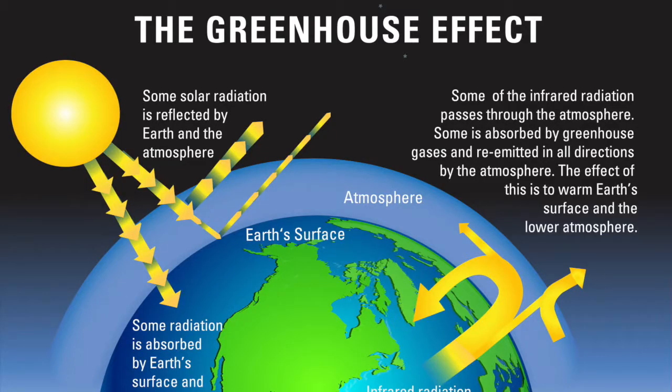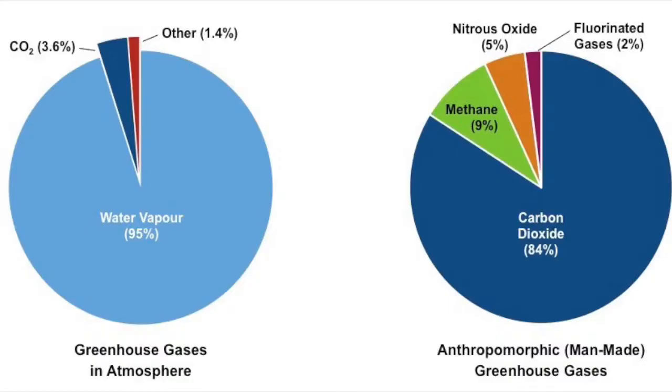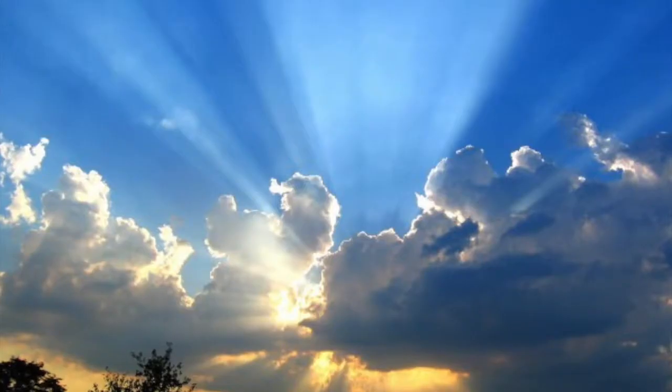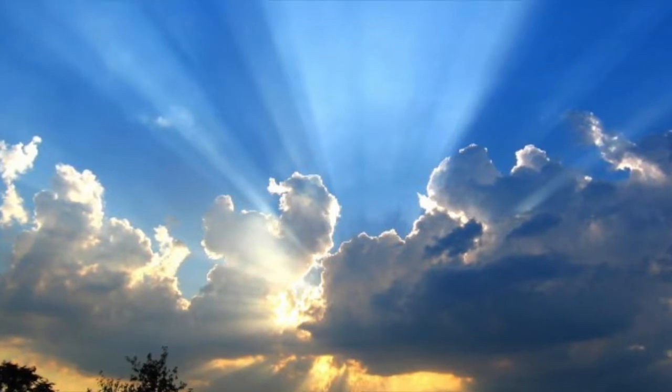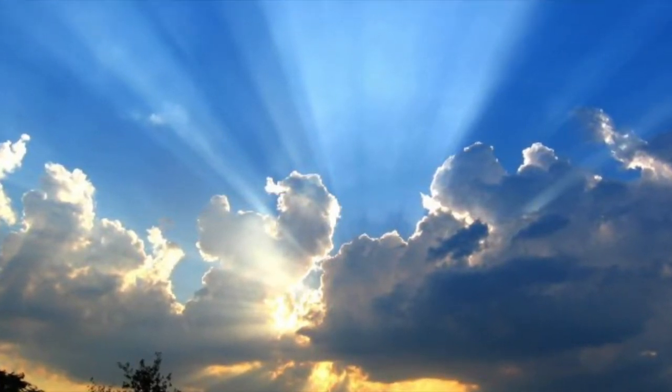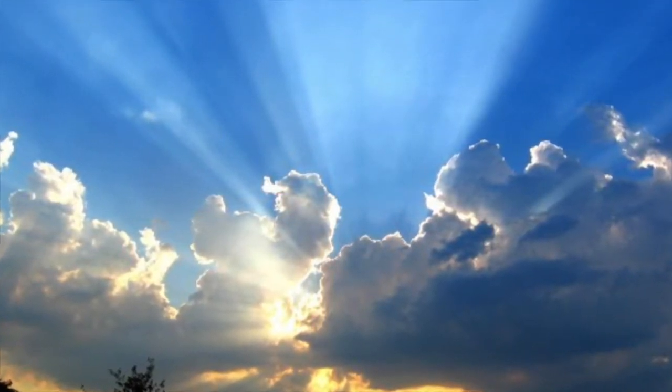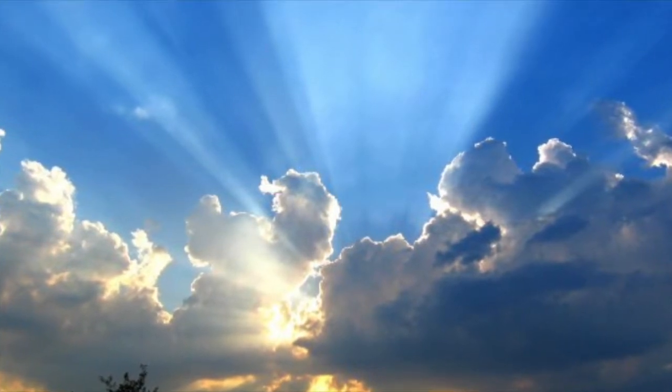When the sun's rays come into the atmosphere, some of the energy bounces off of the clouds, some gets absorbed by the Earth's surface, and some bounces off the surface, taking in the greenhouse gases in the atmosphere. Greenhouse gases are gases in the air that trap heat by being heated by the infrared rays of the sun. Some of these gases include carbon dioxide, water vapor, and methane. The energy reflecting off the Earth is hitting the greenhouse gases with infrared light, causing them to vibrate, thus making less room for the sun's energy to come out of the atmosphere, trapping it in.